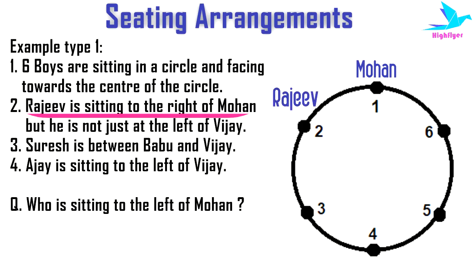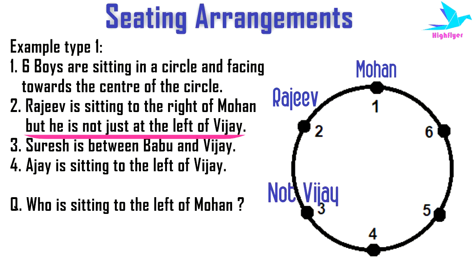That means Rajiv will take the second place. Then the second half of the condition says that Rajiv is not just at the left of Vijay. So for Rajiv to be at the left of Vijay, the next position should have been of Vijay. Now as he is not to the left of Vijay, that means the next position of Rajiv is not of Vijay.